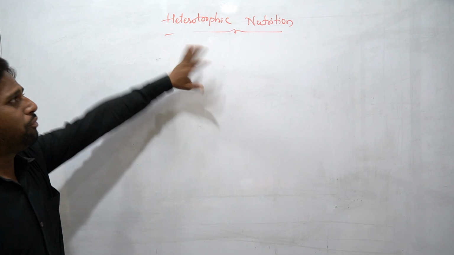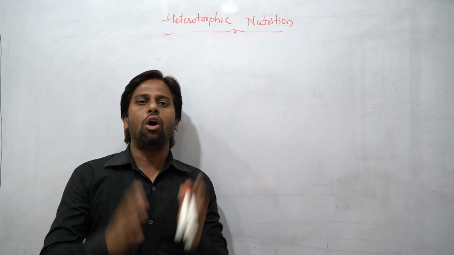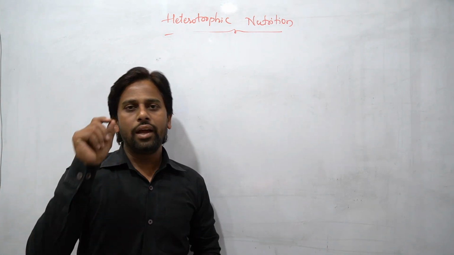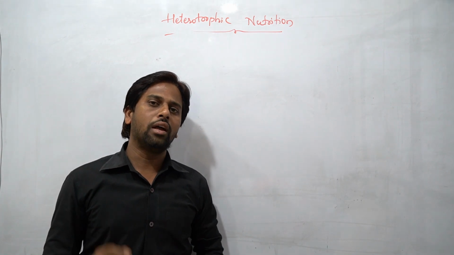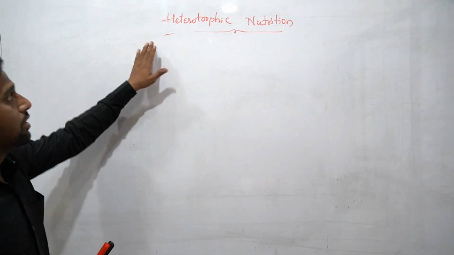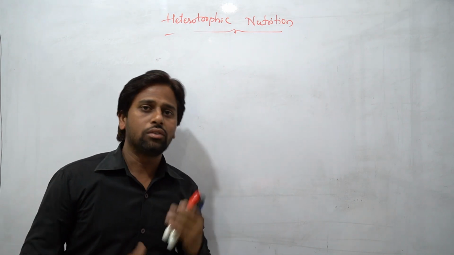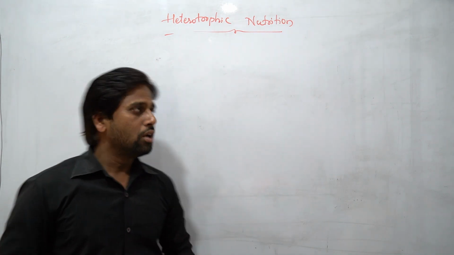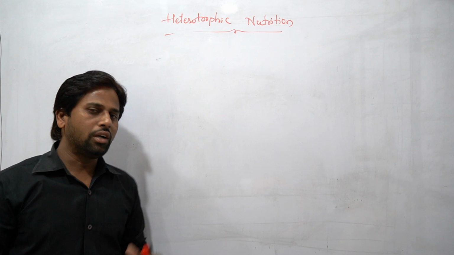Whereas heterotrophic, in the sense, these are not going to prepare their own food. They don't have the ability to prepare their own food. For that reason, how can they get their nutrition then? So they have to depend upon others. Let's see the heterotrophic nutrition definition here.